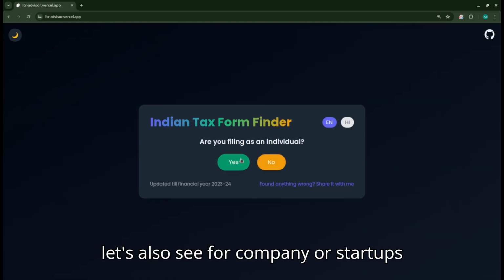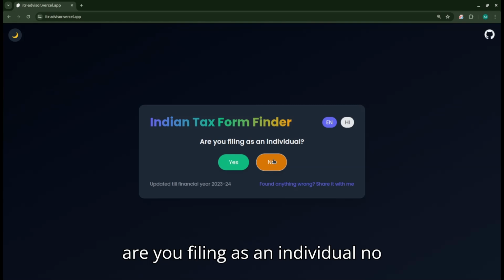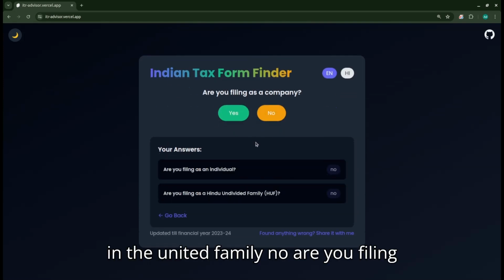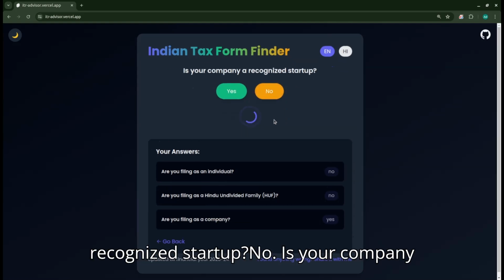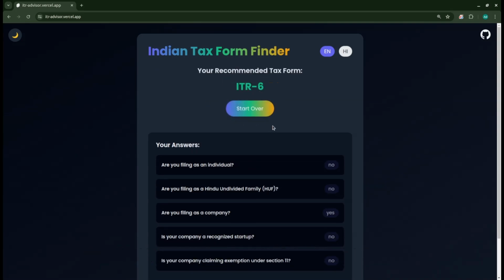So let's also see for company or startups. Are you filing as an individual? No. Hindu Undivided Family? No. Are you filing as a company? Yes. Is your company a recognized startup? No. Is your company claiming exemption under Section 11? No. You need to fill the ITR 6 form.